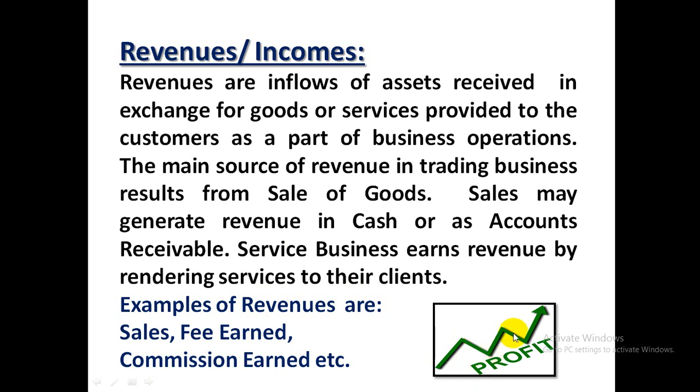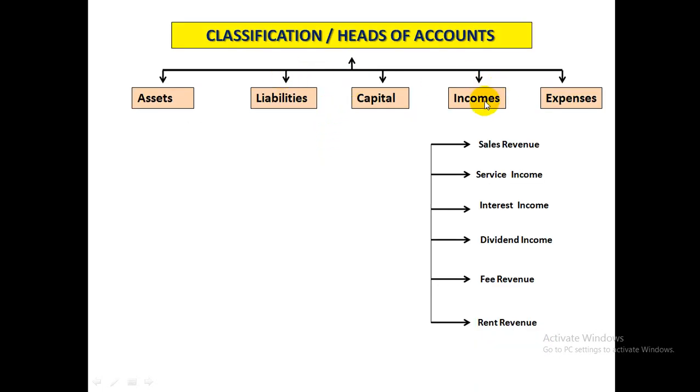All the profits and revenues generated in a particular accounting period are termed as incomes or revenues in the language of accounting according to the main heads of accounts. The main example of income which we see in our everyday accounting questions is sales income, which we generate by selling the merchandise. For every trading business, sales revenue is the main source of income.